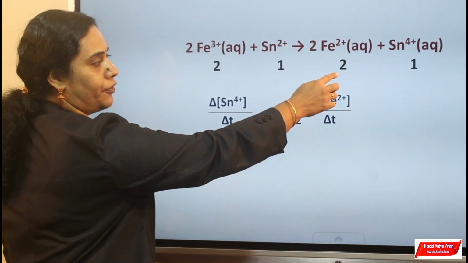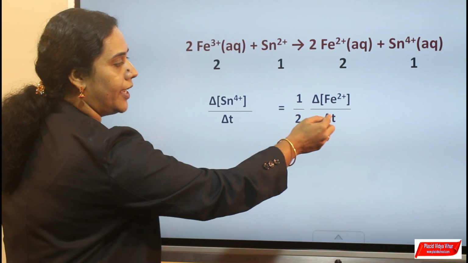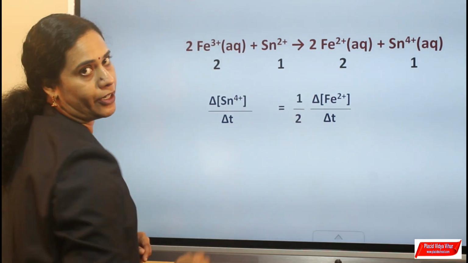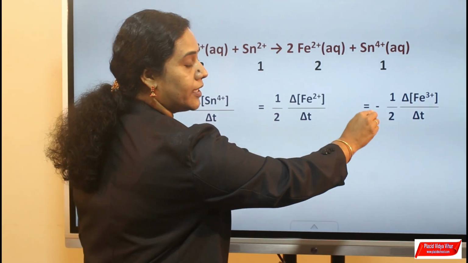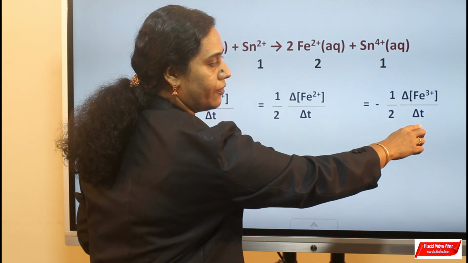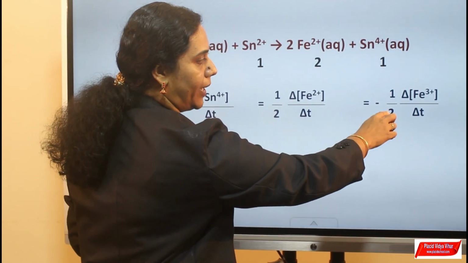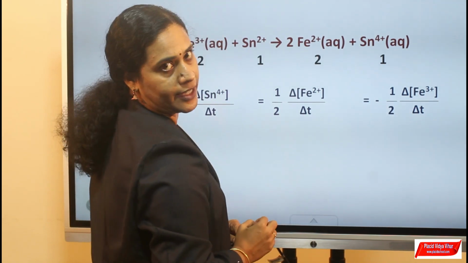Here the stoichiometric coefficient value is 2. So, here we have to use 1 by 2, rate divided by its stoichiometric coefficient value. In case of a reactant, we have to use the negative sign. Then change in concentration of Fe3+ divided by delta t divided by 2. That is, 1 by 2 is multiplied to the rate of the reaction.